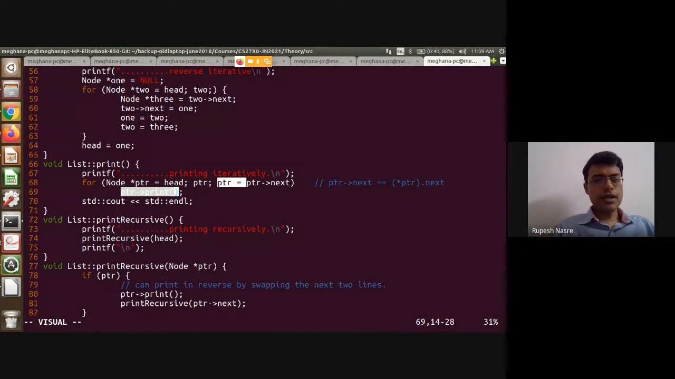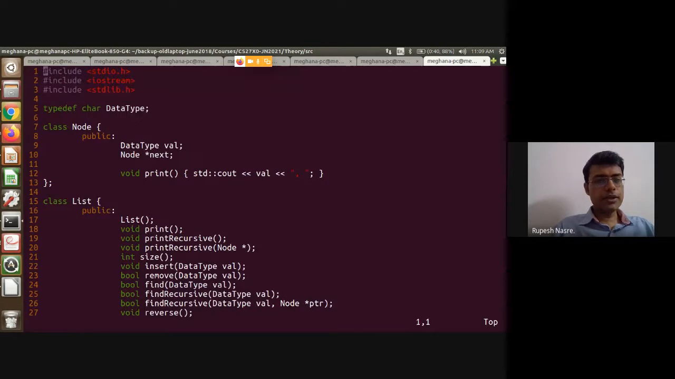So in this case, I have written a function which is PTR arrow print, right? So PTR is of type node star. So this is again similar to star PTR dot print, which means that this print is not on the list type. This print is on the node type. Have we defined print in the node? Well, we have defined it here, which just prints the value.